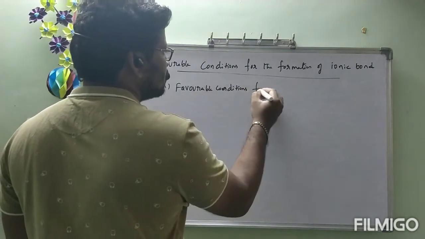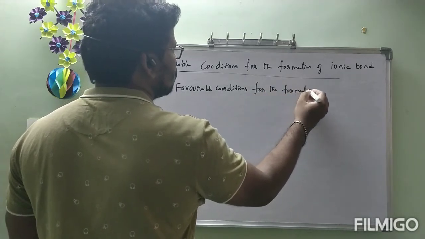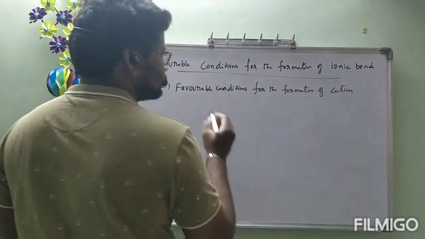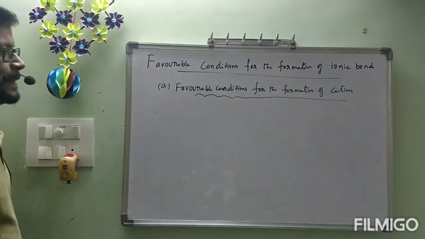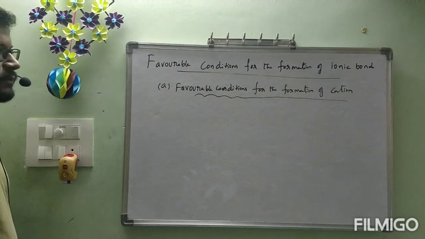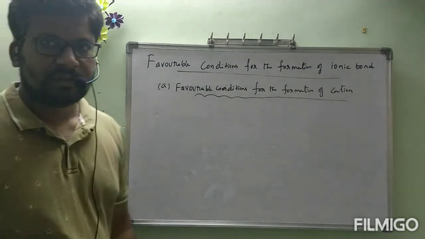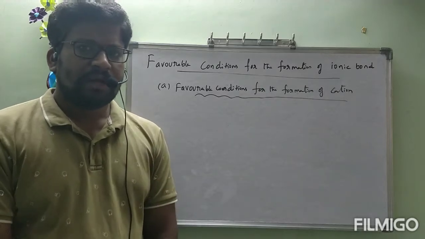Favorable conditions for the formation of cation. Okay, so observe the heading carefully. Favorable conditions for the formation of cation. A neutral atom must be converted to a cation. What is my question?